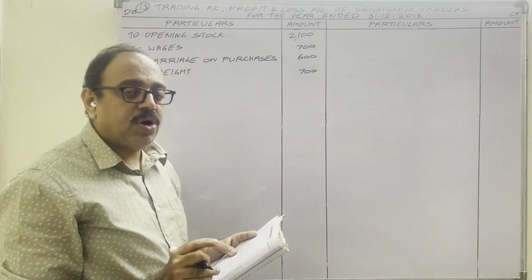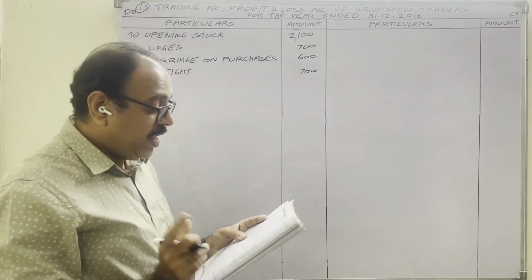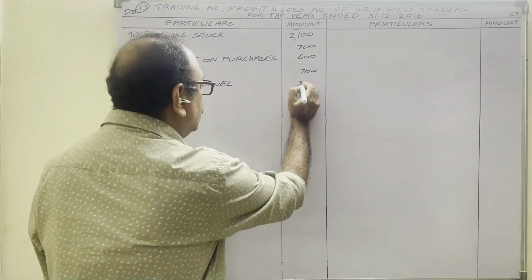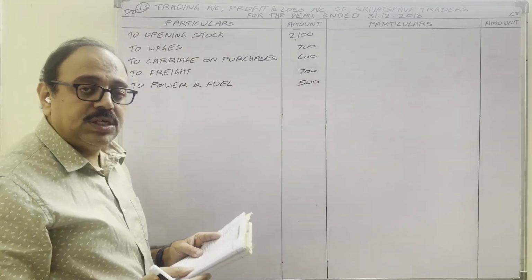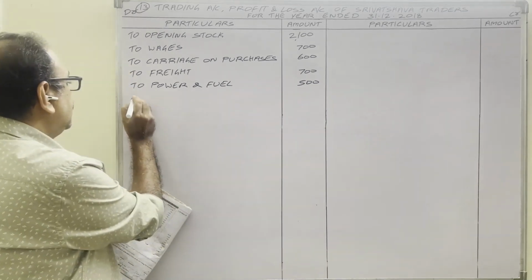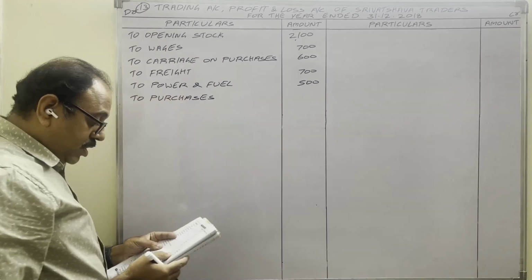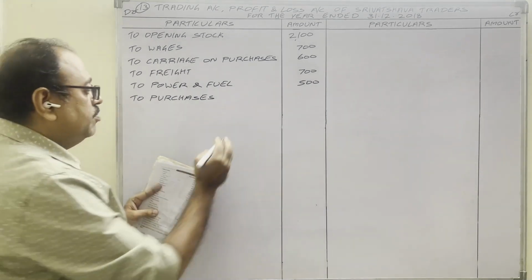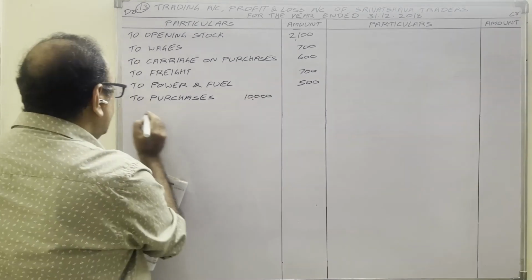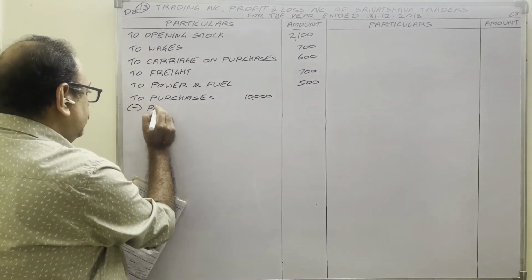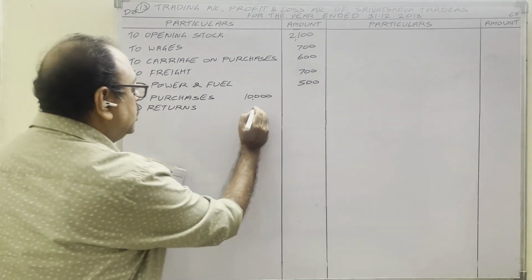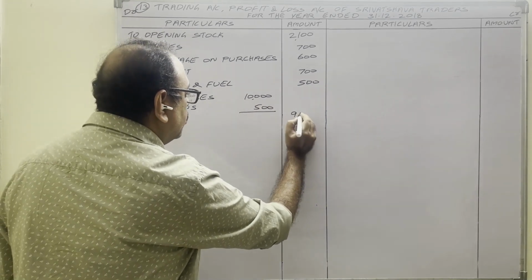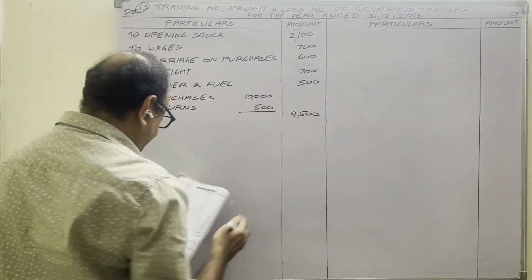Loose tools, building, power and fuel. In the manufacturing process, we use power and fuel. Direct expenditure. To power and fuel, 500 rupees. Salaries, purchases. Purchase is direct expenditure. Debit side, to purchases. Credit side, purchase returns are given. Therefore, purchases amount in the inner column, 10,000 rupees, minus returns, credit amount, purchase returns 500 rupees. Net amount in the outer column, 9,500.